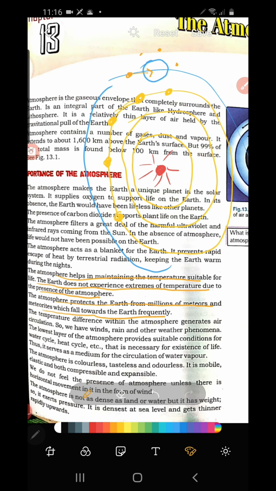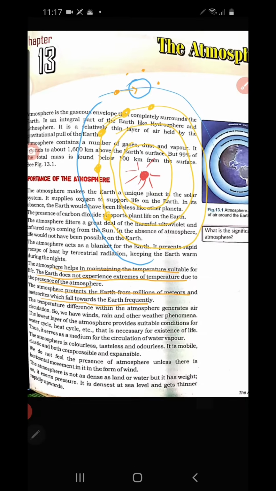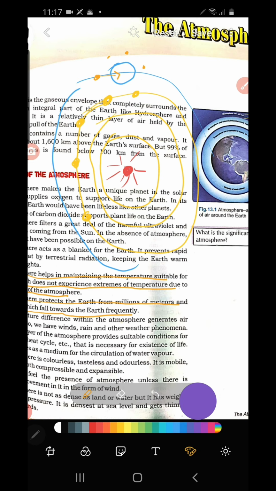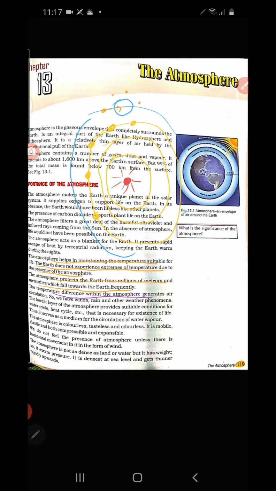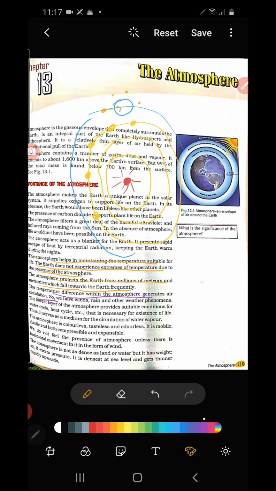If they reached the earth, what would happen? If they fall on earth, they can cause huge depressions and damage to different parts of the earth, but the atmosphere protects the earth from meteors and meteorites. Clear? Okay, the next point we have to discuss is that temperature differences within the atmosphere generate air circulation. The movement of air is very important, isn't it?